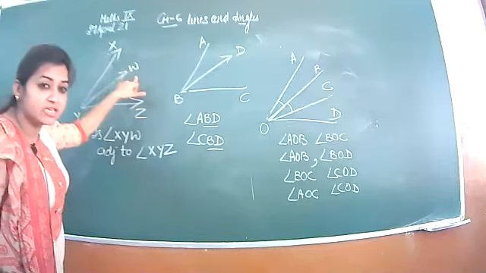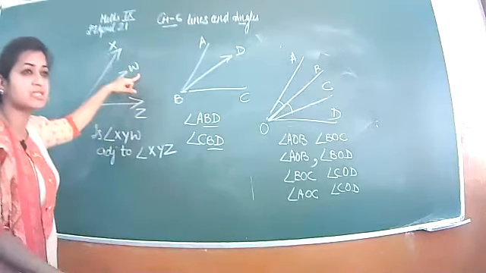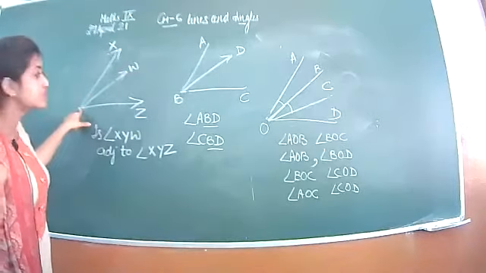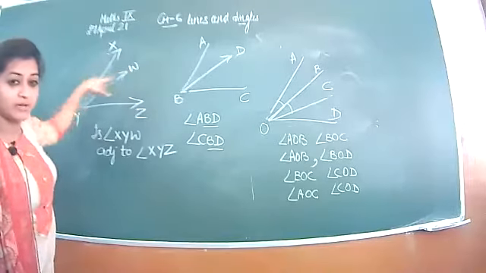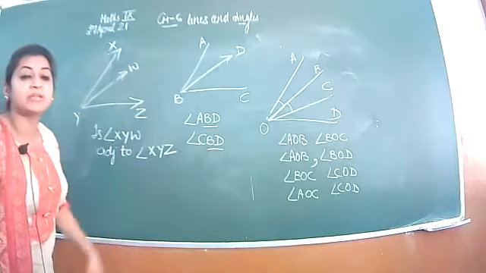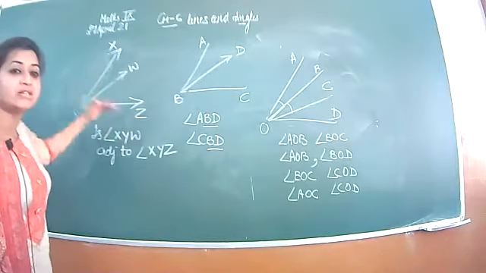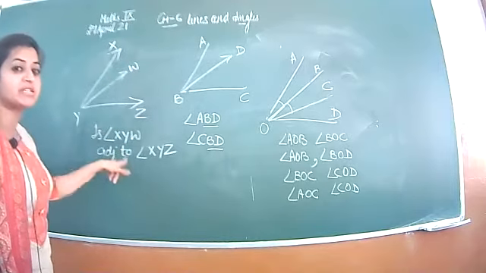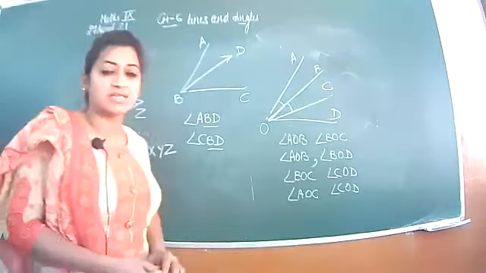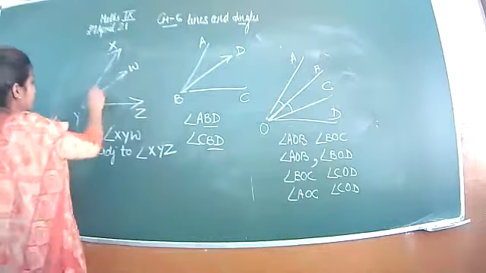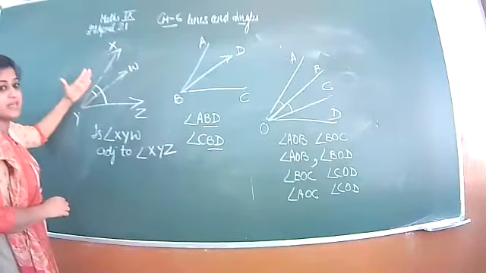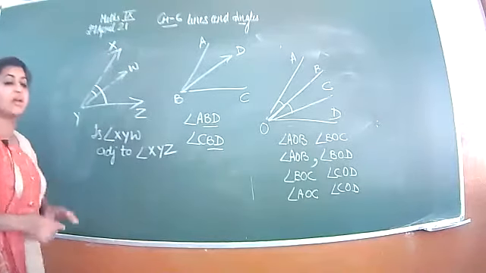XYW, wherever it is finishing, the next angle should start from this point, WYZ. So Y will be the common vertex and YW is the common arm. XY and YZ will be the non-common arms lying on either side of YW. But here it is not so. This angle is lying inside the bigger angle, so no, they are not adjacent, because the common arm of these two angles is XY, and it lies on top of the other arm in both angles. So they are not adjacent.